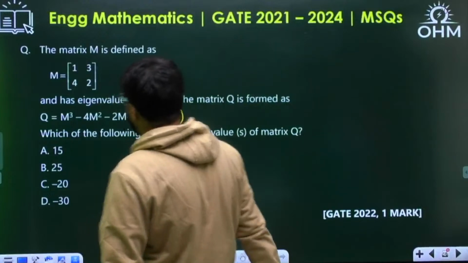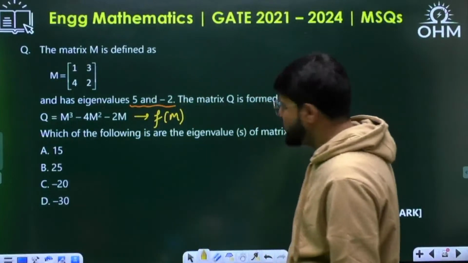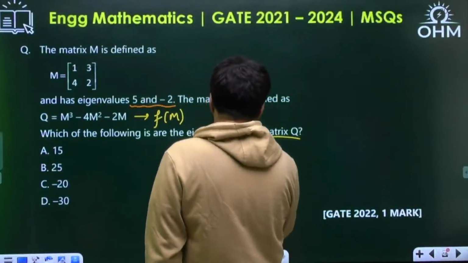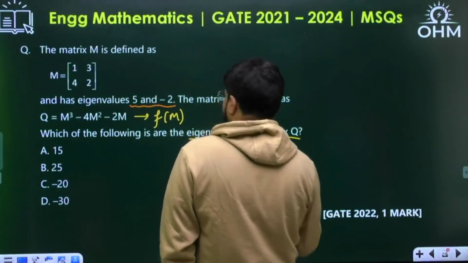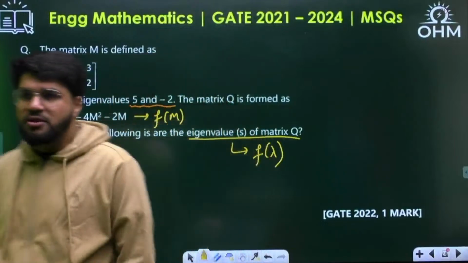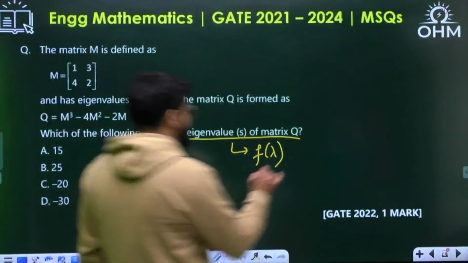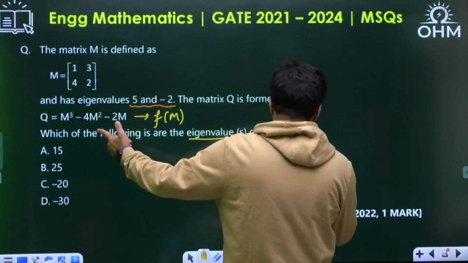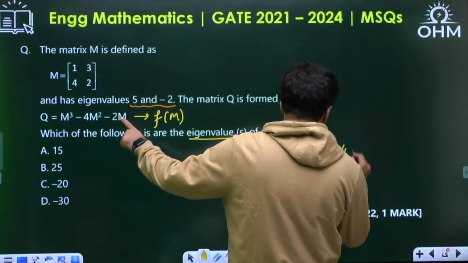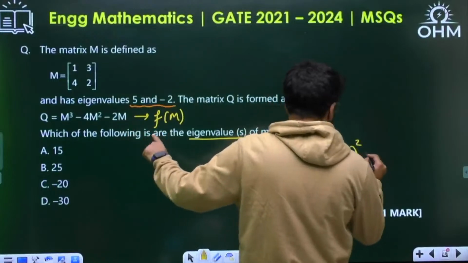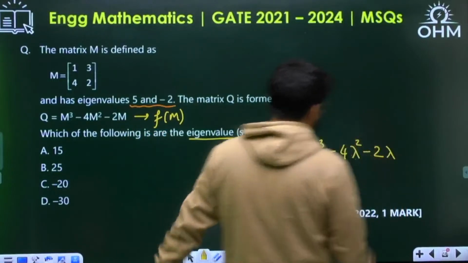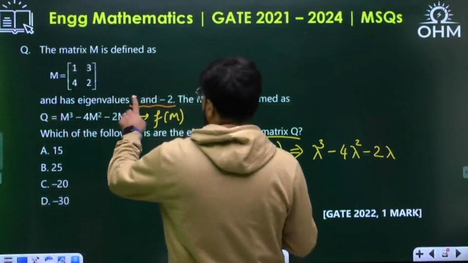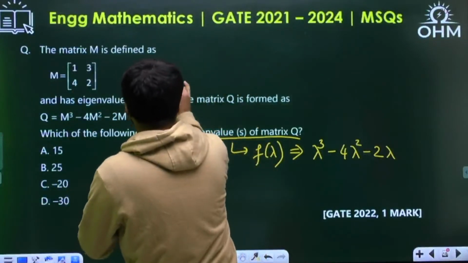M cube minus 4M square minus 2M. What are the eigenvalues of the matrix Q? The eigenvalues of the matrix Q will be the same function of lambda. M cube has eigenvalue lambda cube, minus 4 M square, eigenvalue lambda square, minus 2M, M eigenvalue is lambda. So what are the first and second eigenvalues of M given? Let's say lambda 1 and lambda 2.